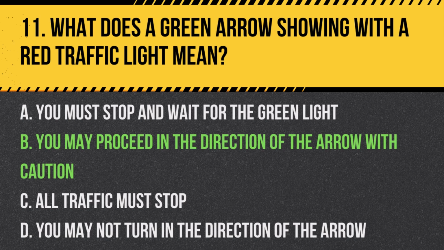Answer B. You may proceed in the direction of the arrow with caution. A green arrow with a red traffic light means you can proceed in the direction of the arrow, but must yield to pedestrians and other traffic.